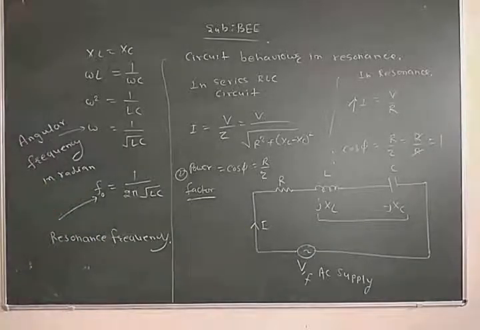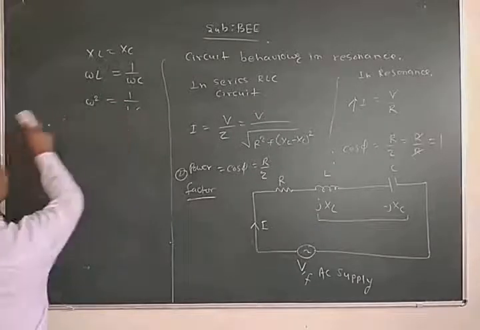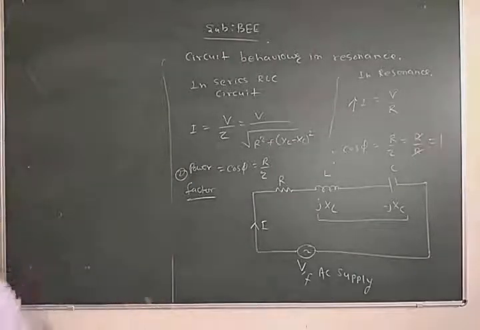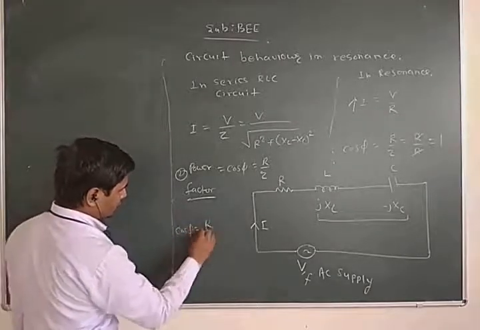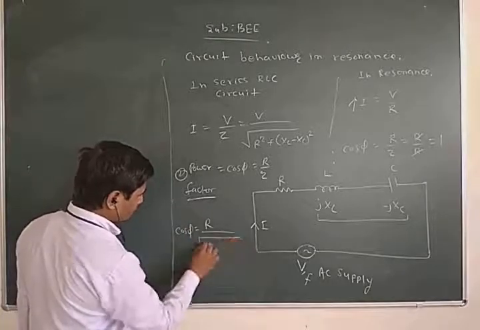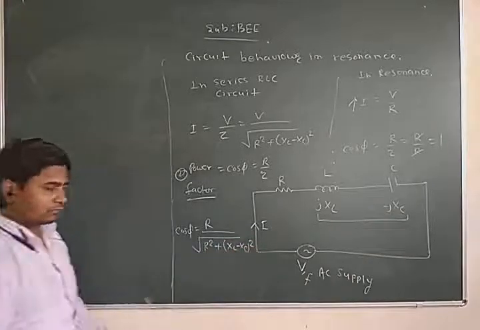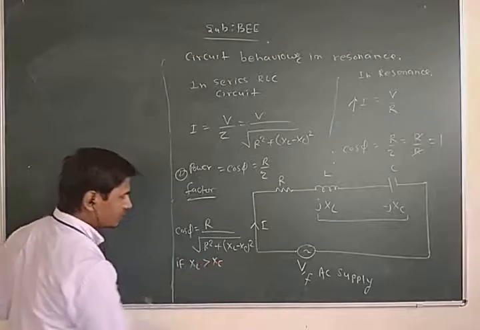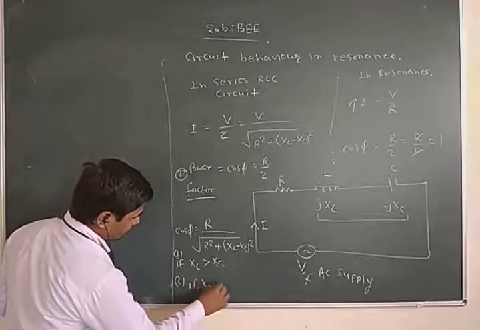Next we see that cos phi is equal to R upon root of R squared plus (XL minus XC) whole squared. If XL is greater than XC, first, and second, if XC is greater than XL.